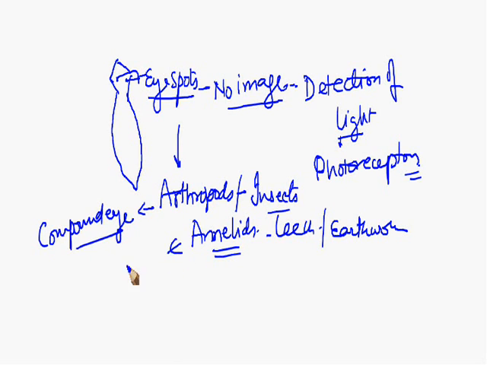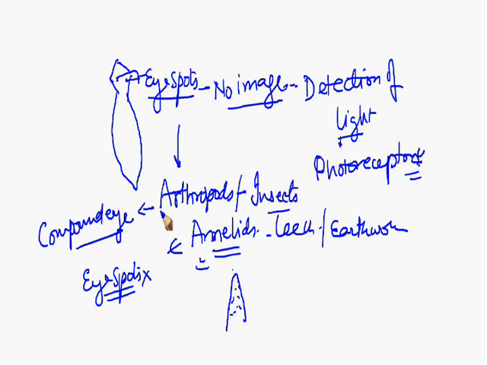The eyes present in annelids are again in the form of eye spots. No image can be formed in the annelid's eye. They are present in the anterior body segment of leech and earthworm. They serve the same purpose of photoreception.